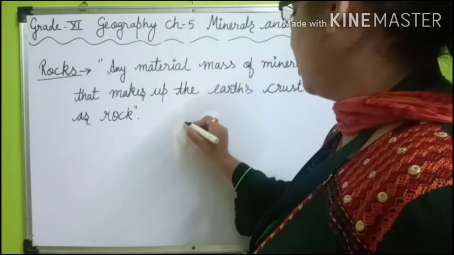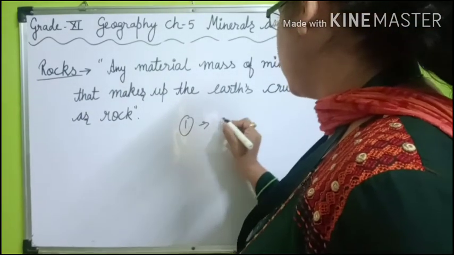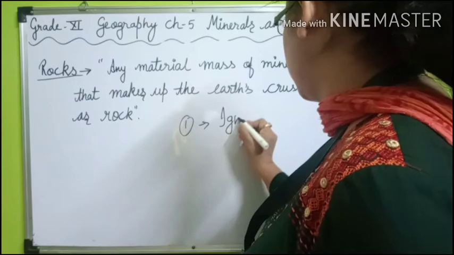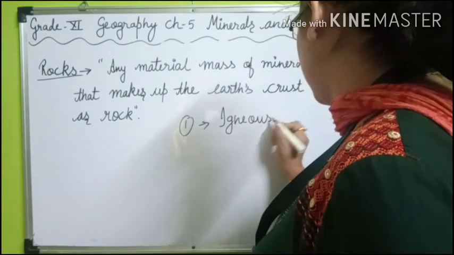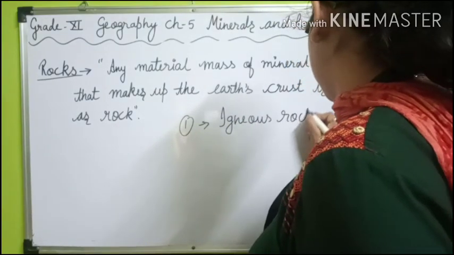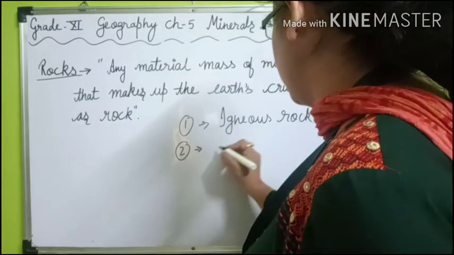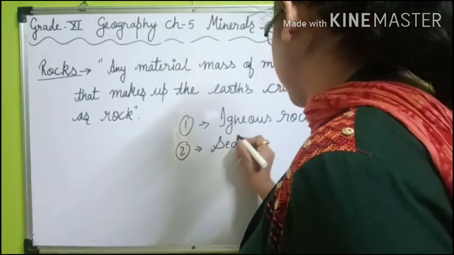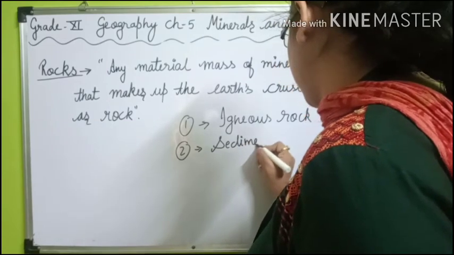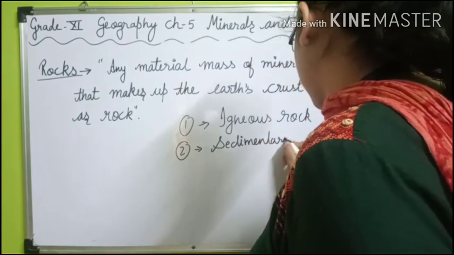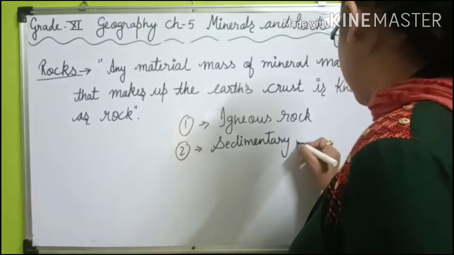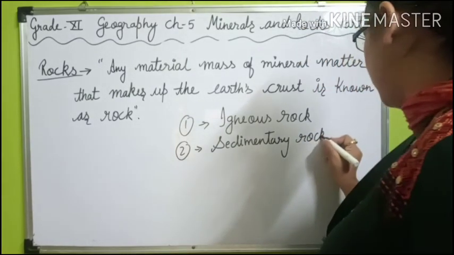The first major type of rock is igneous rock. The second major type of rock is sedimentary rock.